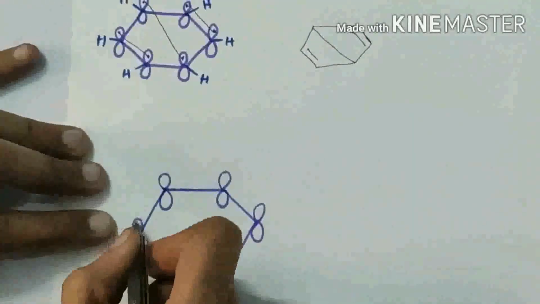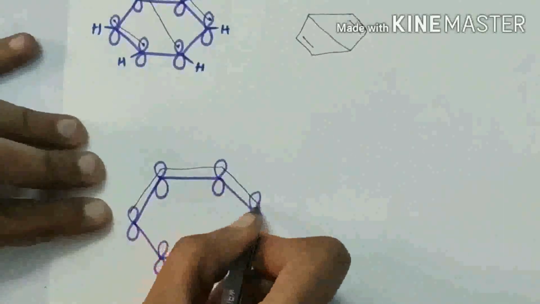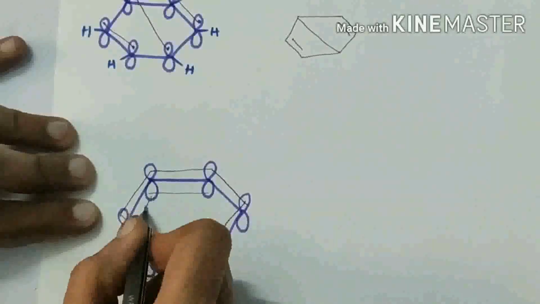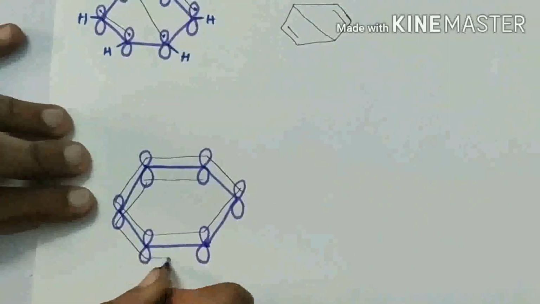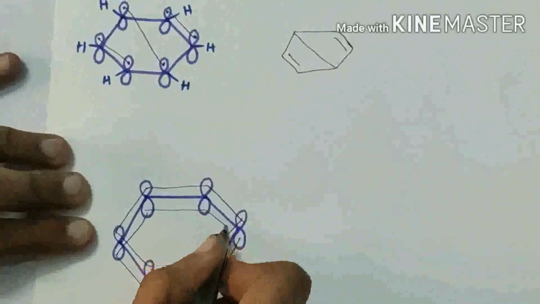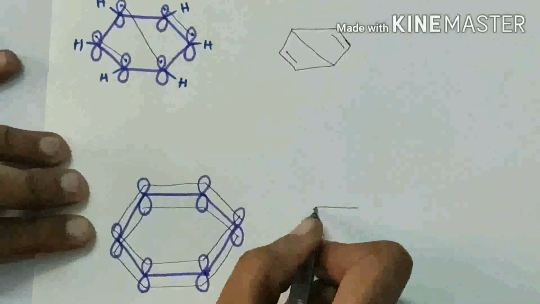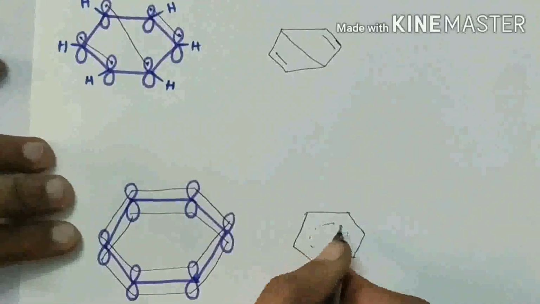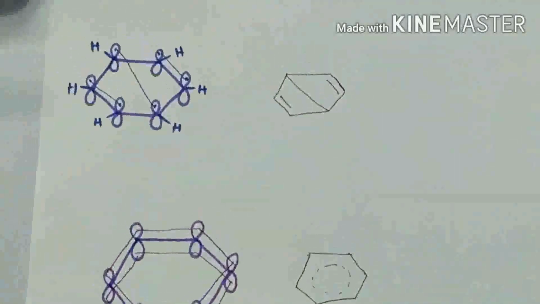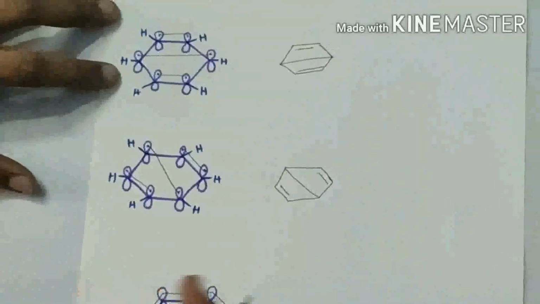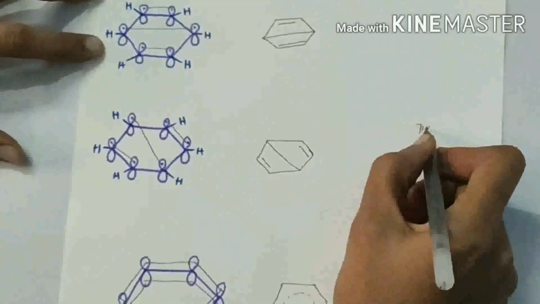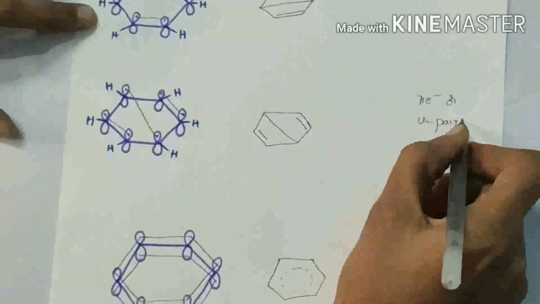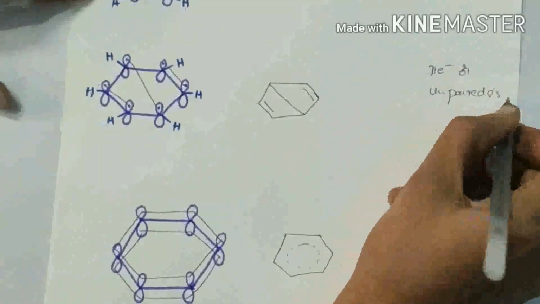It can be represented by joining all the p orbitals by a ring structure above and below the planar structure. This is the resonance hybrid. In the benzene molecule, resonance is by the pi electrons or unpaired electrons. Resonance is by pi electrons or unpaired electrons.